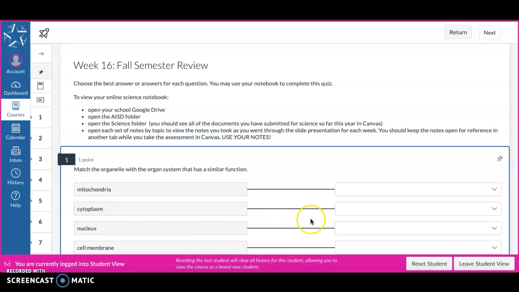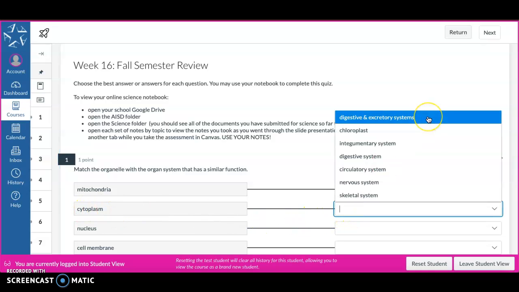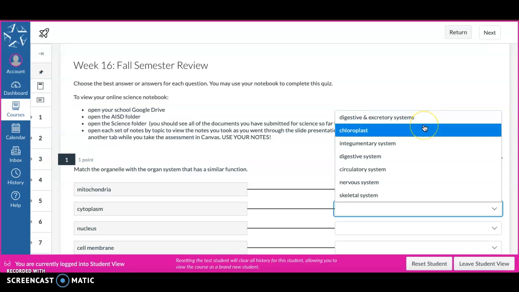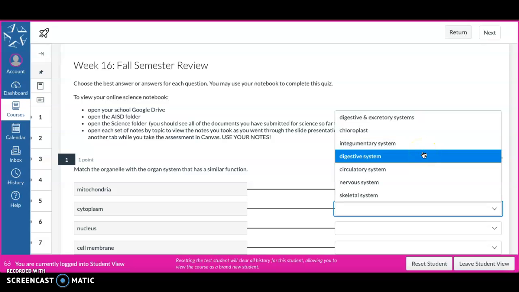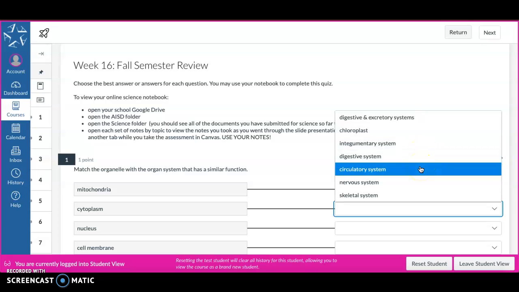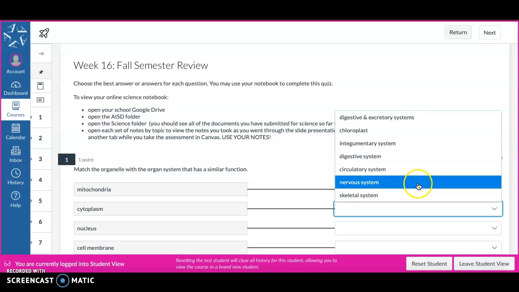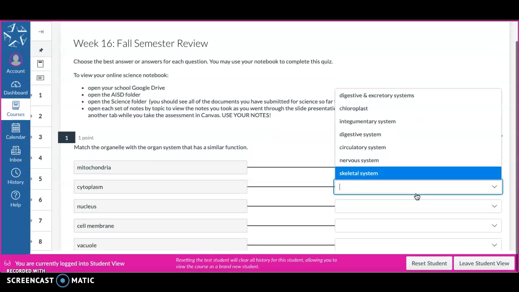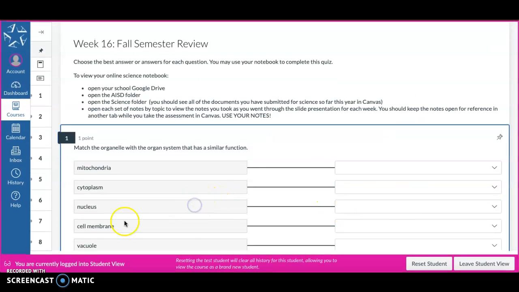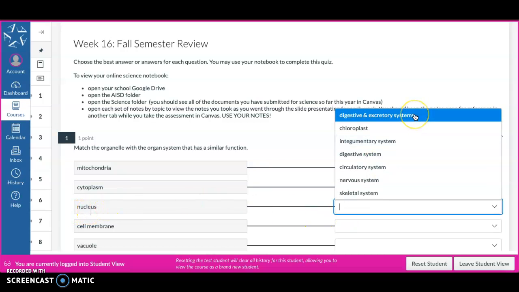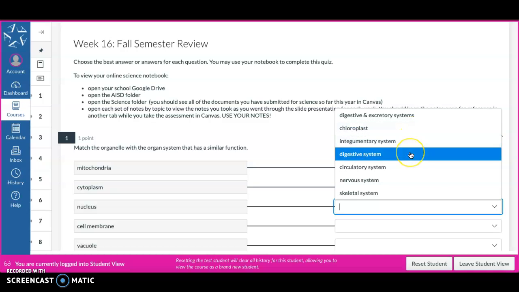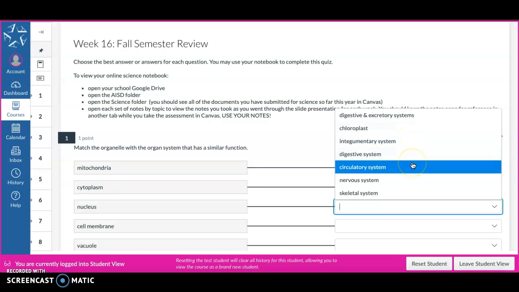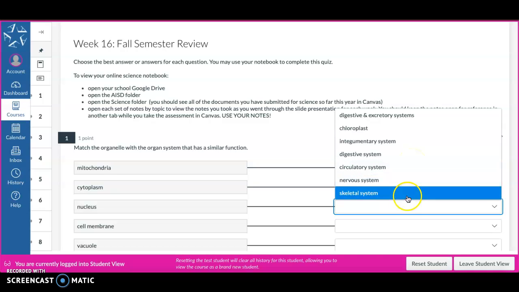Cytoplasm. Nucleus. The answer options are digestive and excretory system, chloroplast, integumentary system, digestive system, circulatory system, nervous system, skeletal system.